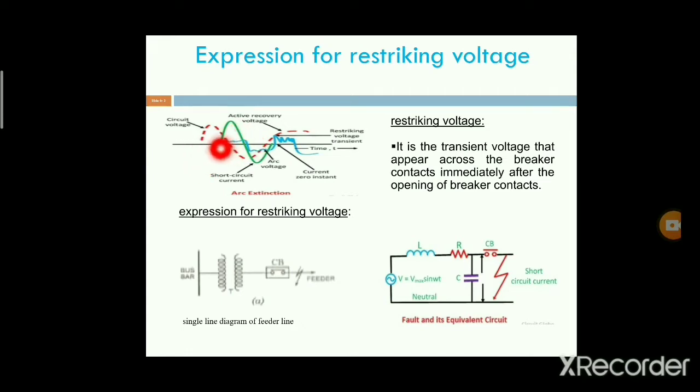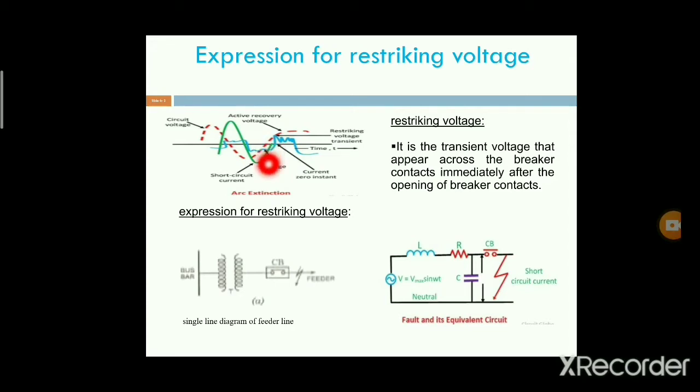Next, the blue waveform indicates the arc voltage. Arc voltage means: if any fault occurs near the circuit breaker, the moving contact moves away from the fixed contact.